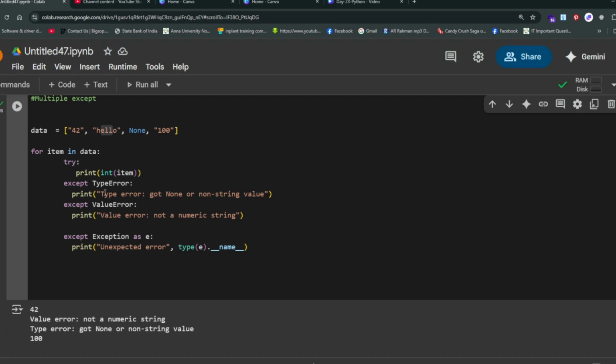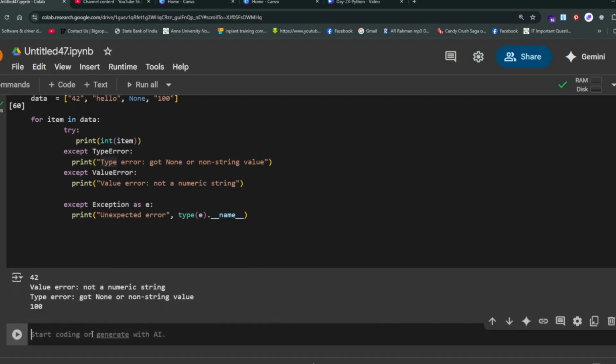Now we'll see else, how to use else. Else runs only when there is no exception. You know now.